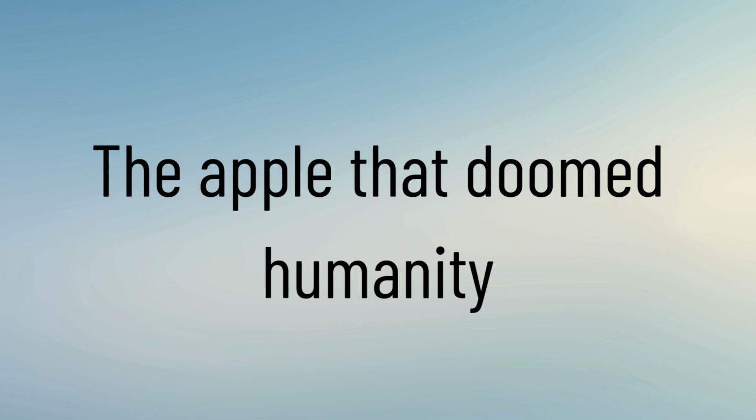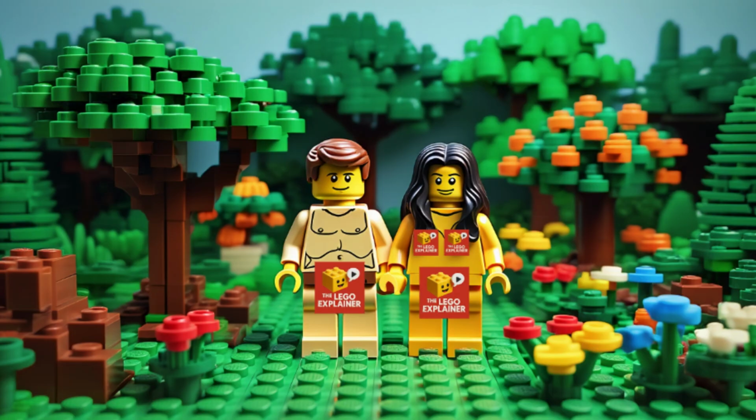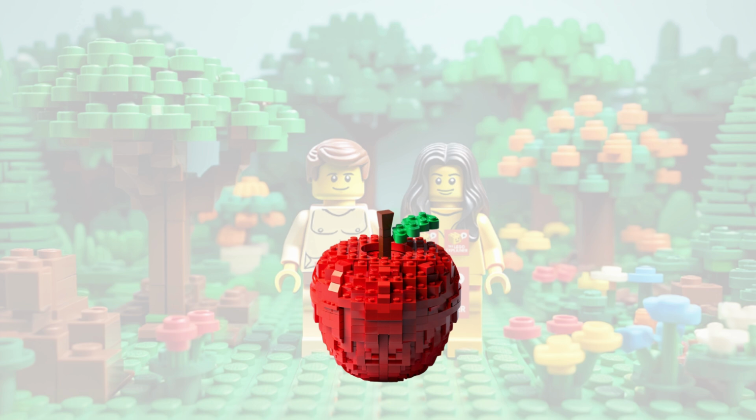The apple that doomed humanity. Adam and Eve were placed in a beautiful garden and told not to eat the apple. But a few days later, Eve made the mistake of, just kidding guys.